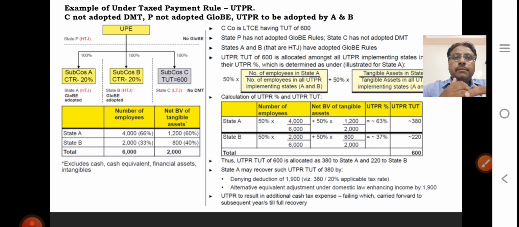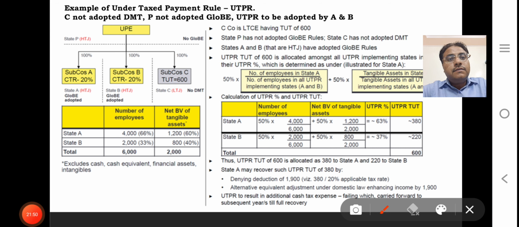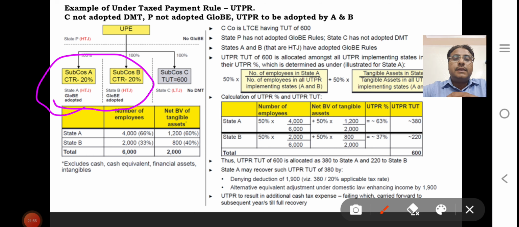So now we come to an example of the Undertaxed Payment Rule, UTPR. Suppose C has not implemented or adopted DMT. In our example, Dubai has not adopted DMT, and P, the India parent entity, has also not adopted the global rule. So ultimately the substance-based tax will fall under Brazil or Malaysia in our example, because DMT is not taxed in Dubai. The ultimate parent entity has not adopted the global rule.